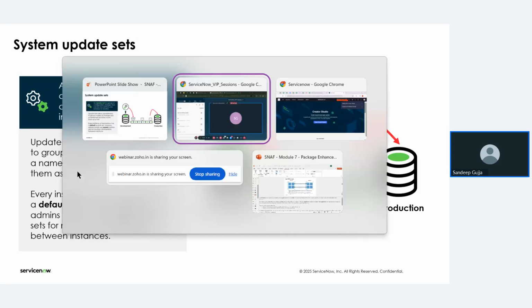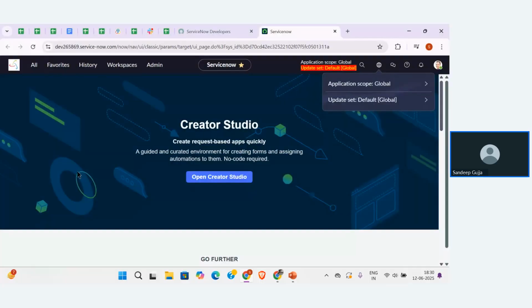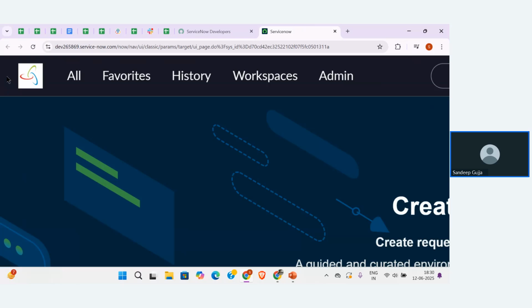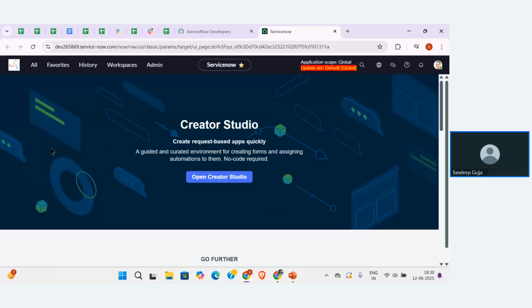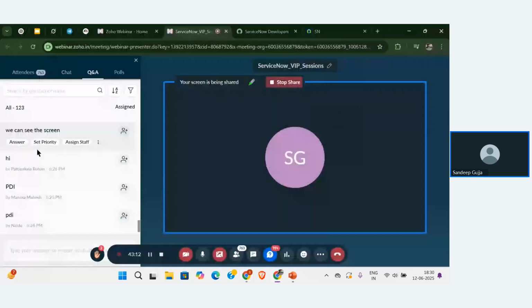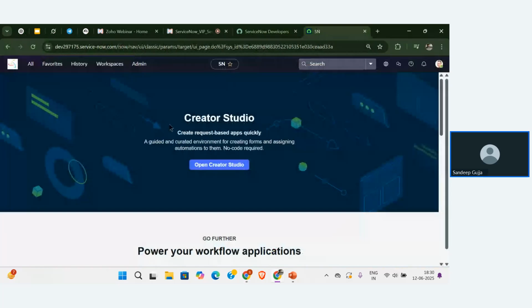So for that, what I did, I want to explain that, right? I have created two instances here. Consider this particular instance with the SmartBridge logo as the first instance, that is the developer instance. And I have one more instance, guys. That is the second instance.